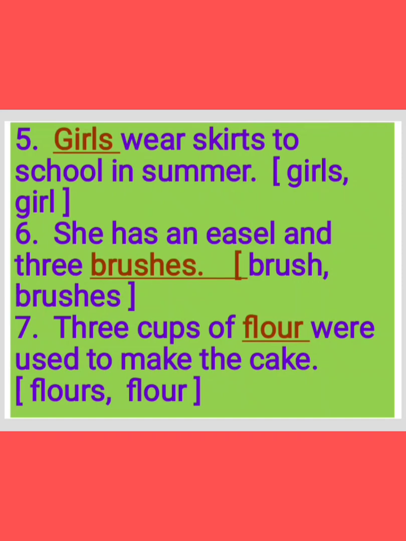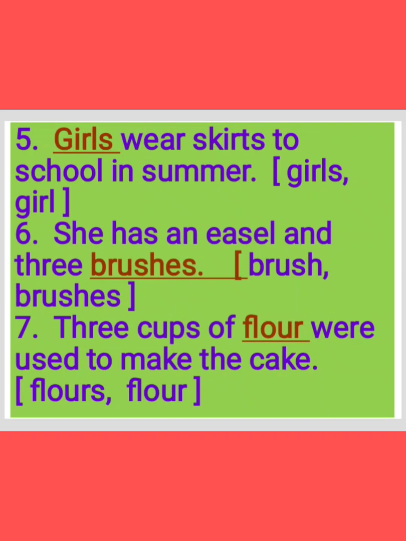And see the sixth one. She has an easel and 3 dash. Easel means, children, especially those who paint, the artist will be there, no? So sometimes they have to paint. They will stand, no? So while they are painting, they will have a wooden frame. One wooden frame, a stand will be there.